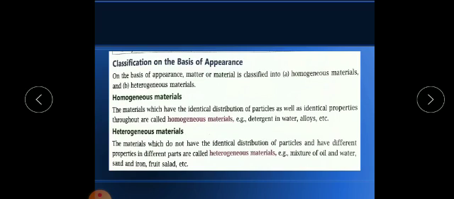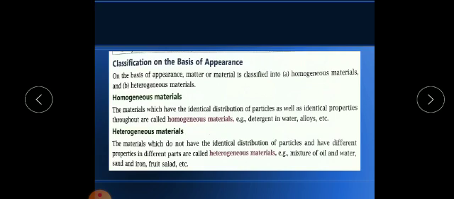Now, based on appearance, mixtures are of two types, homogeneous and heterogeneous. Homogeneous are substances which are of uniform composition, which we cannot see with our naked eye after mixing. They are pure also. Whereas in a heterogeneous mixture, we can see the different layers, different phases.